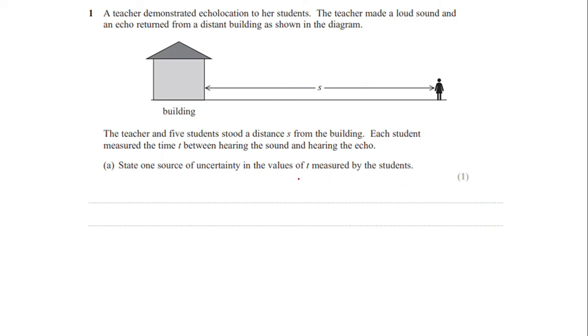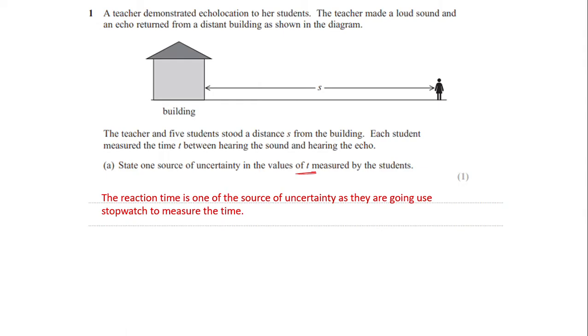So you need to understand which instrument students should be using in this situation. Clearly, they are not using any digital sensor devices, so they will be using, of course, a stopwatch. That means it is controlled by a human. So there will be a reaction time in pressing the stopwatch. So you can say that reaction time due to using a stopwatch will be the source of uncertainty.